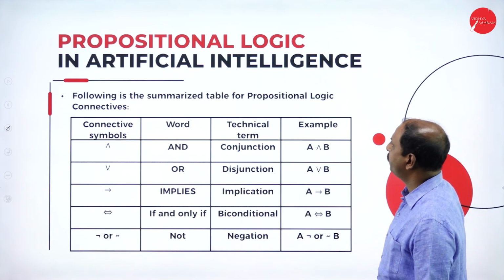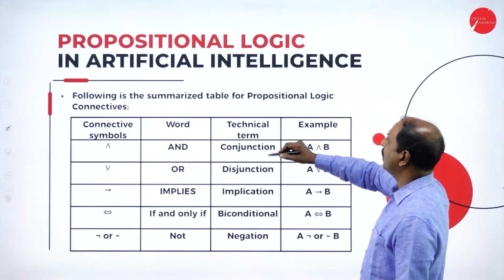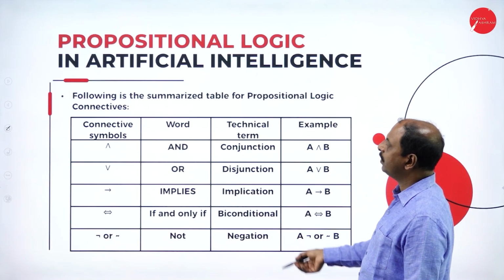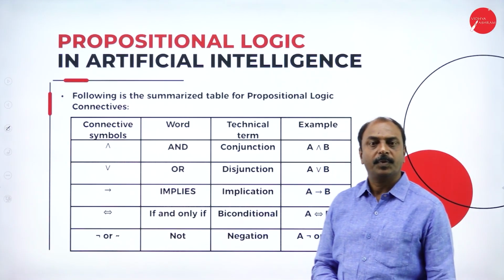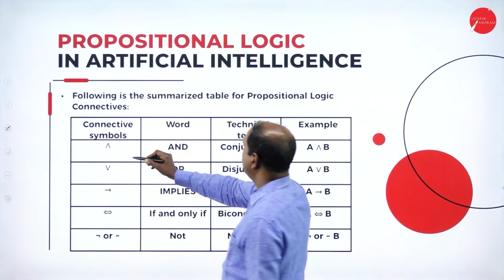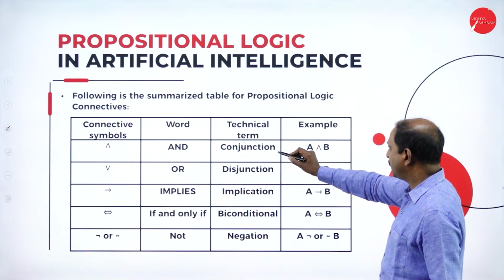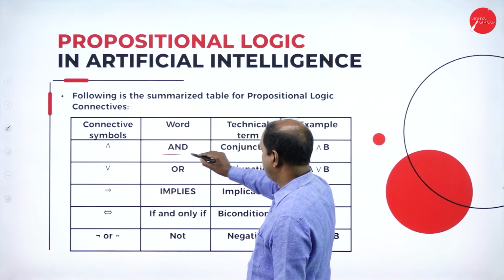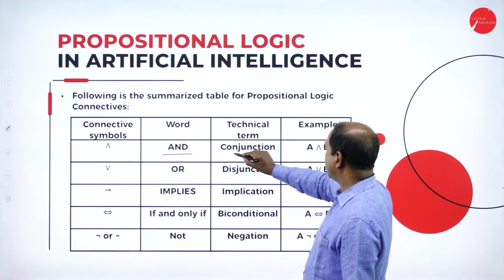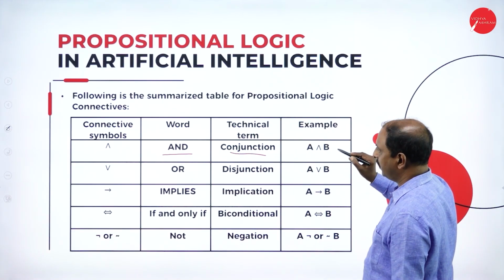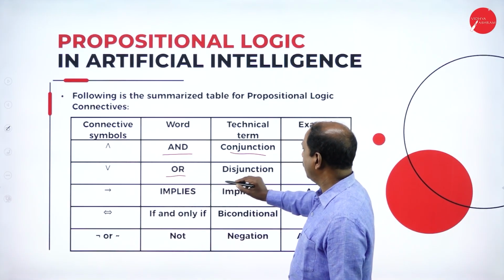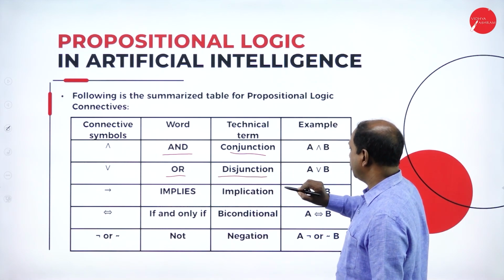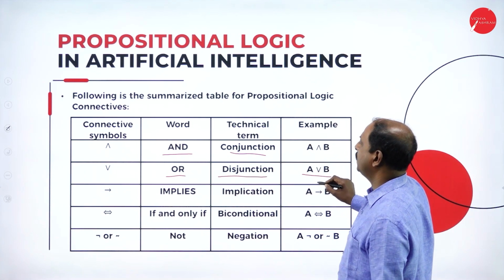Now let us see the different logical operations, the logical operators, which can be performed on atomic propositions. Here are the symbols, the meaning, the technical term, as well as an example. One is this connective symbol, called AND. This is logical AND, conjunction: A conjunction B. Similarly, OR is this inverted V symbol. This is disjunction: A disjunction B.